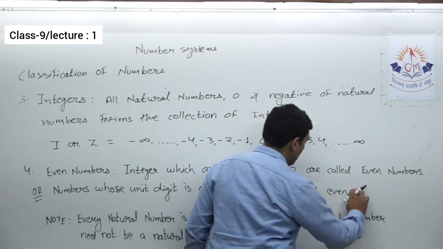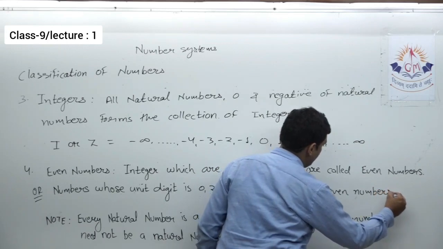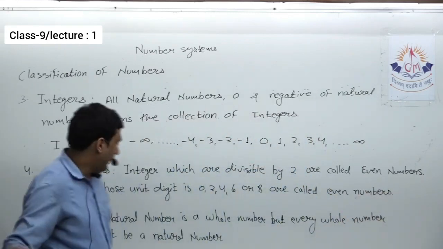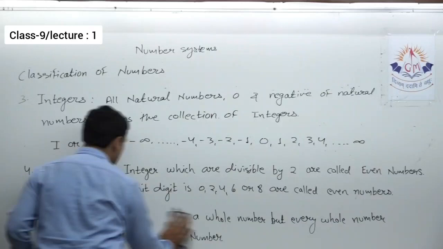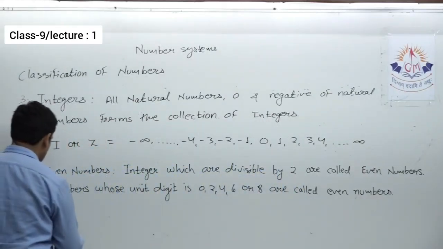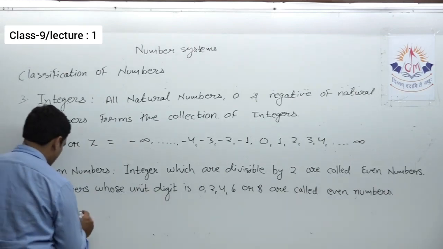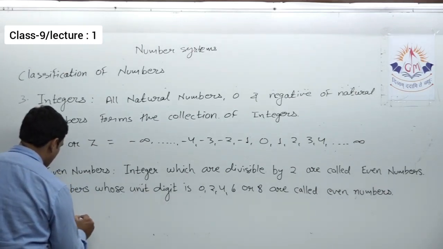And in general even numbers are denoted by capital E.